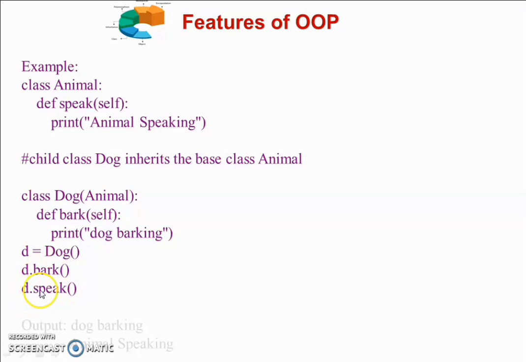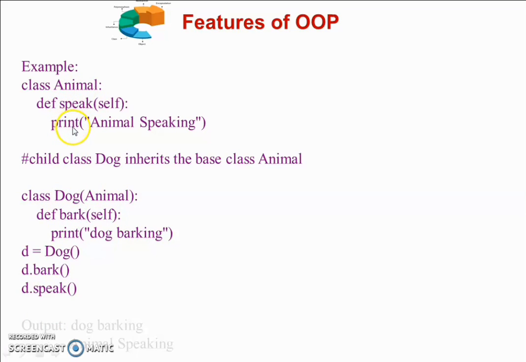So is it the right syntax to call this method? Because this speak method is a member of a class animal and we are going to call it by using the object of a class dog. So it will not cause an error because we know that dog is inherited from the animal.